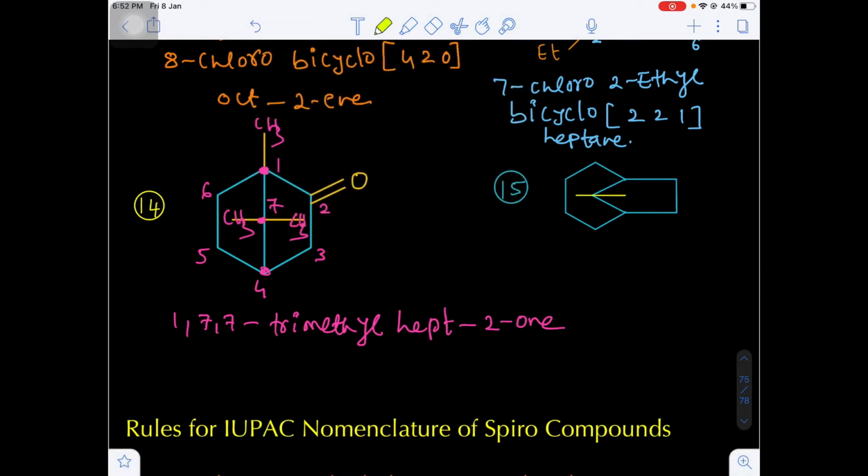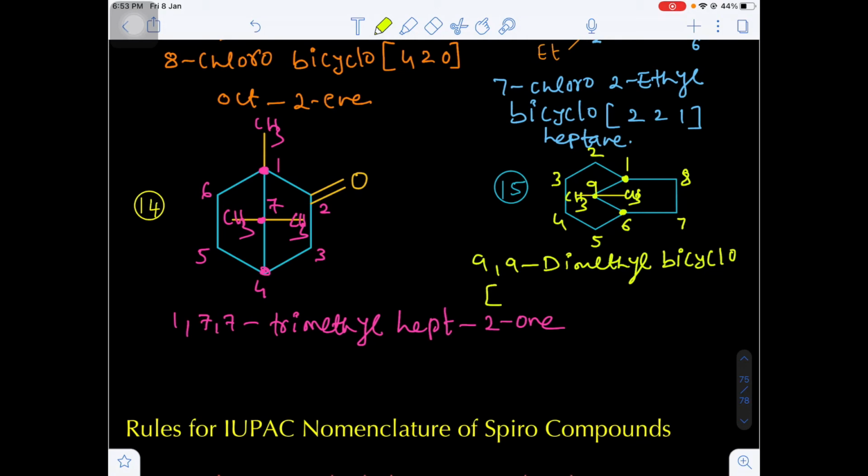In question number 15, these two are the bridgehead carbon atoms. So give the number 1 to any bridgehead carbon and count the numbering continuously towards the longest bridge, followed by the longer bridge, and finally the shorter bridge. So this will be the second carbon, this will be third, fourth, fifth, this is sixth, seventh, eighth, and this will be the ninth carbon. These two are nothing but the methyl substitutions. On the ninth position, 2 methyl groups are there. That's why 9, 9 dimethyl.